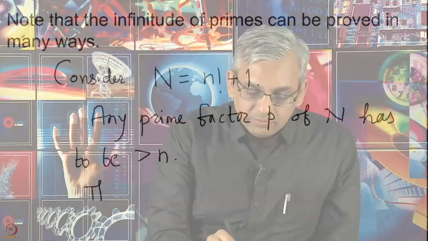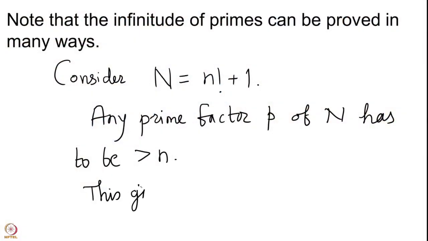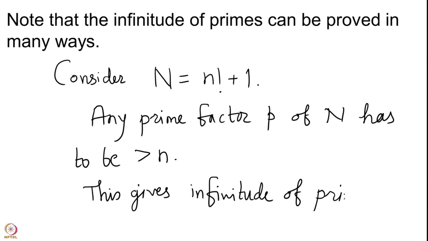For every n you have the corresponding capital N, which is n factorial plus 1, and then it gives you a prime factor of this number which is bigger than n. Since for every natural number you have a prime bigger than that natural number, there have to be infinitely many primes. So this gives the infinitude of primes.